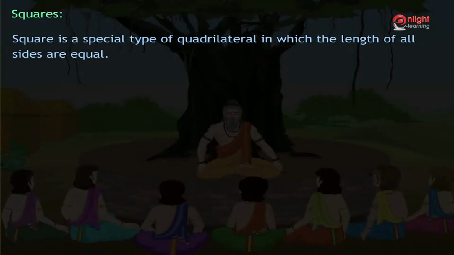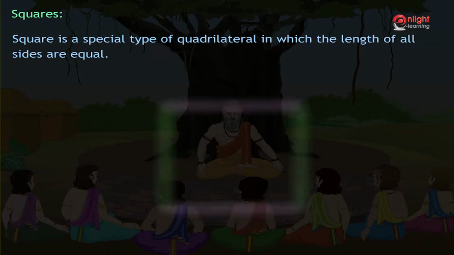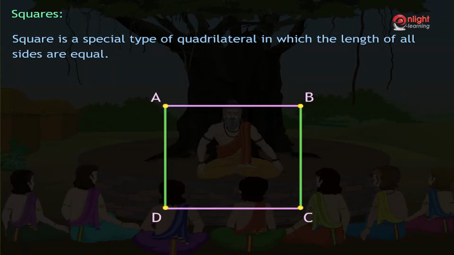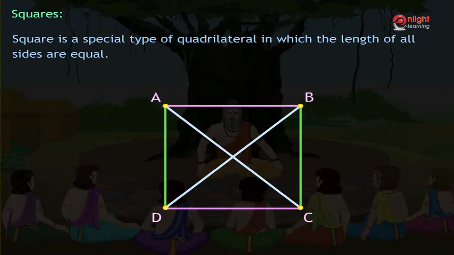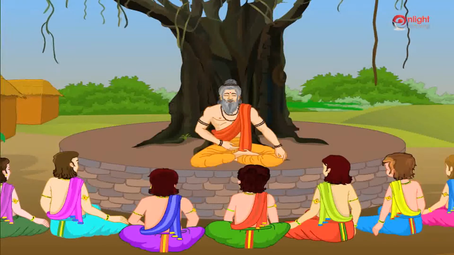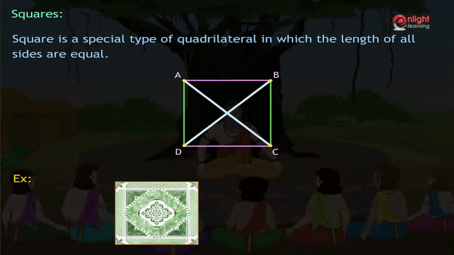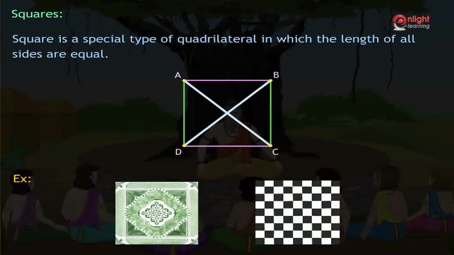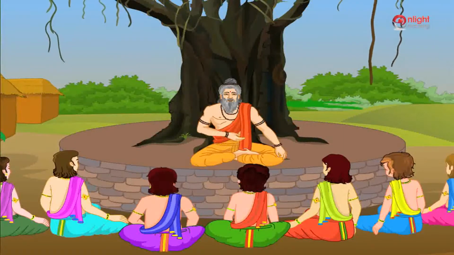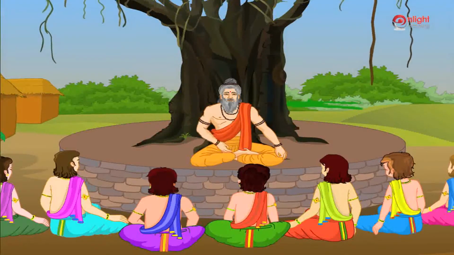Square is a special type of quadrilateral in which the length of all sides are equal. That is, if a quadrilateral ABCD is said to be a square, then AB equal to BC equal to CD equal to DA. Diagonals are also equal in a square, that is, AC equal to BD. Squares are very much used in daily life. Many floor tiles have the shape of a square. A chessboard has squares on it, and so on. Let us now solve some problems to improve our understanding of the concepts.